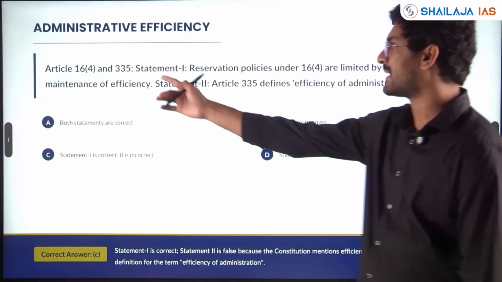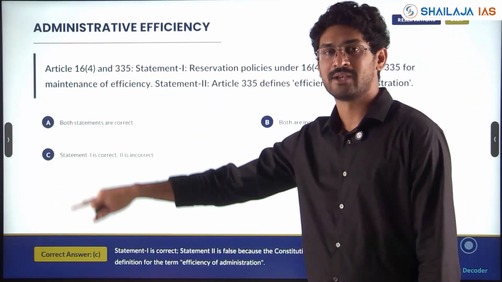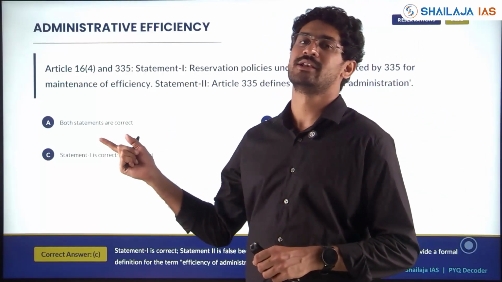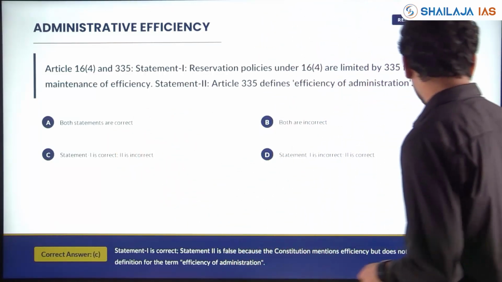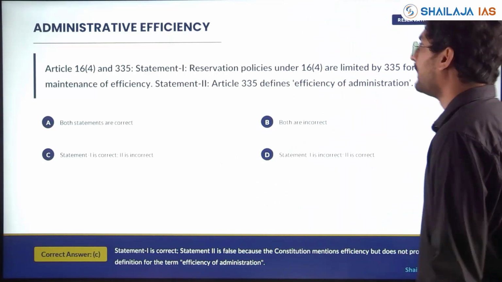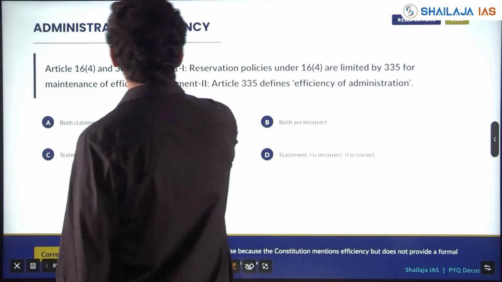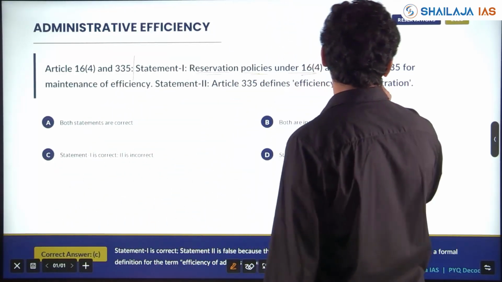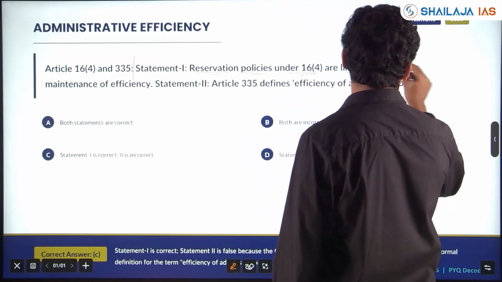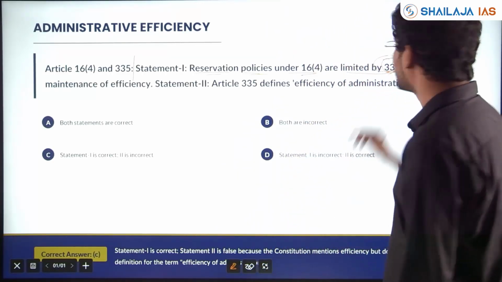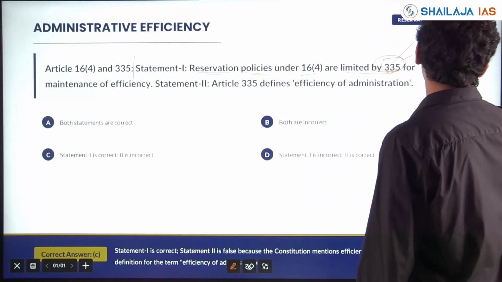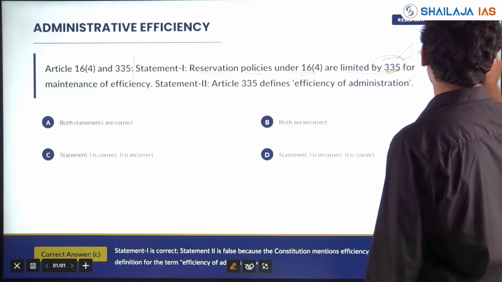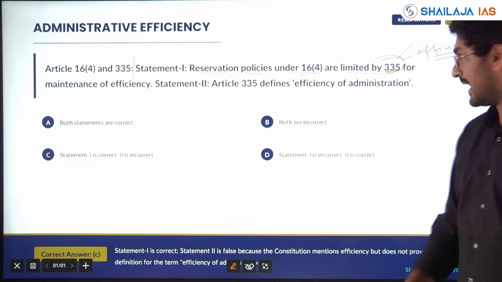Next, Article 16 was the option, and based on that, what is Article 16 and what are the other provisions linked to Article 16? The question came in 2023. Statement 1: Reservation policies under Article 16 Clause 4 are limited by Article 335. True. It mentions efficiency. Reservations should be given without affecting the efficiency of the administration.